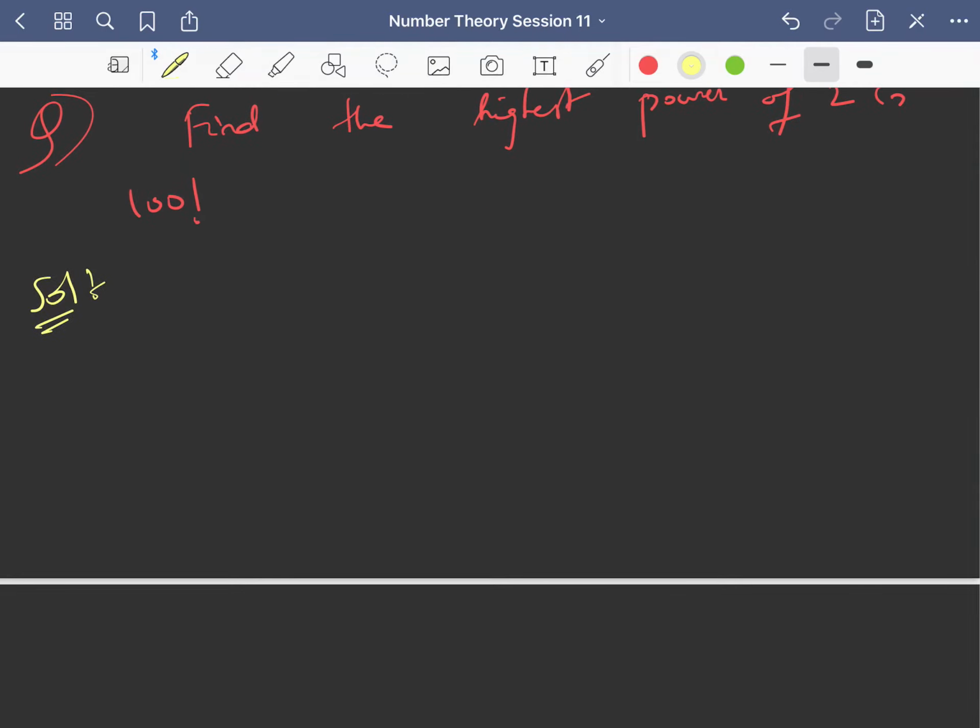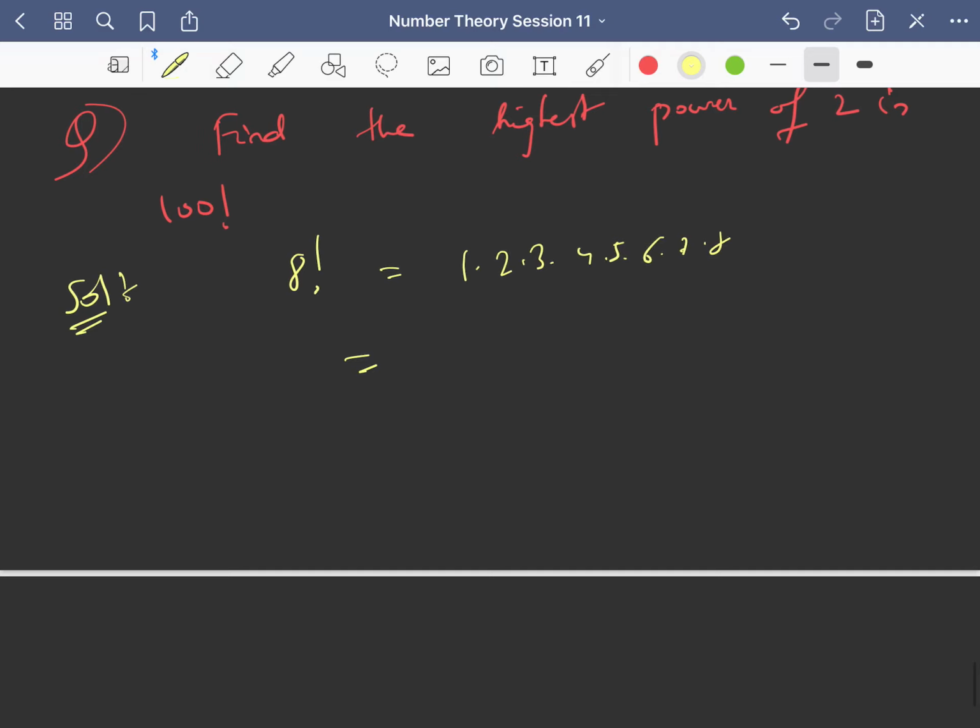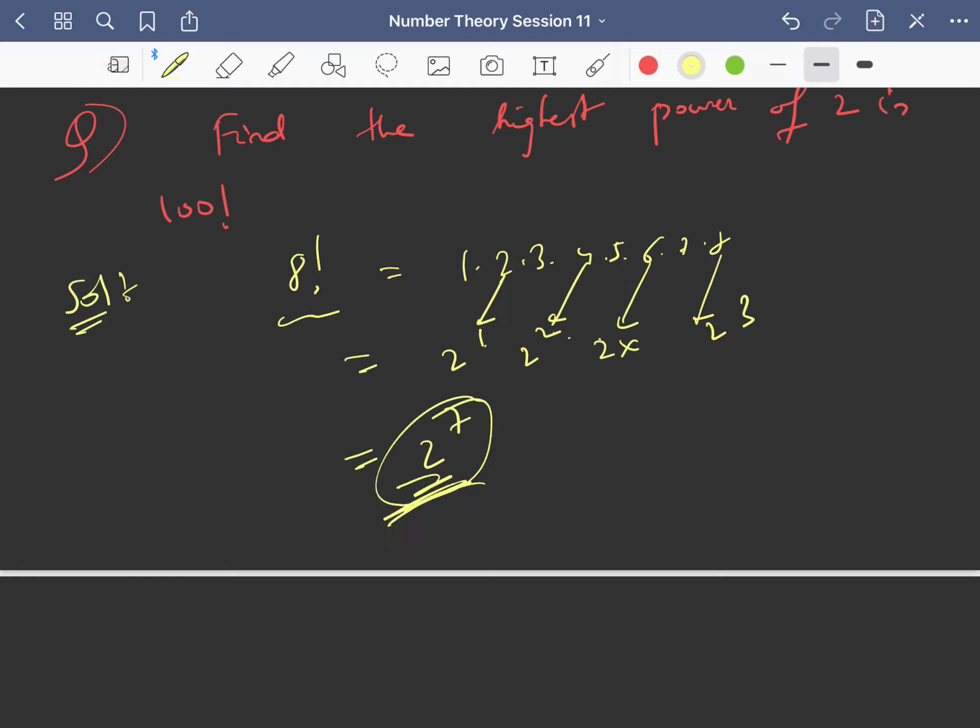See, I have given you some questions in the assignment when I asked you to find the number of factors of 8 factorial. So you just wrote 8 factorial as 1, 2, 3, 4, 5, 6, 7, 8 and prime factorized it, right? So you checked how much power of 2 is there. So this is 2 power 1, this is 2 power 2, here you will have 1, and here you will have 2 cubed. So you wrote 2 power 1 plus 2 plus 1, that is 4 plus 3, 7. So in 8 factorial, the highest power of 2 is 7, right? You are getting this, right?